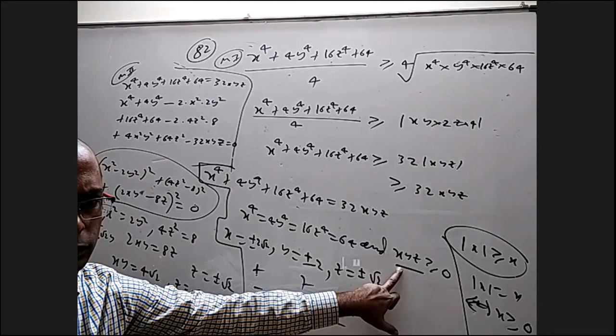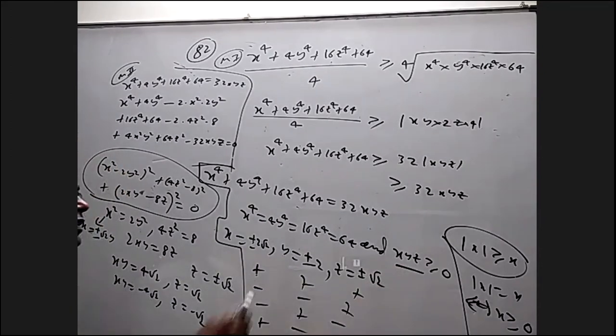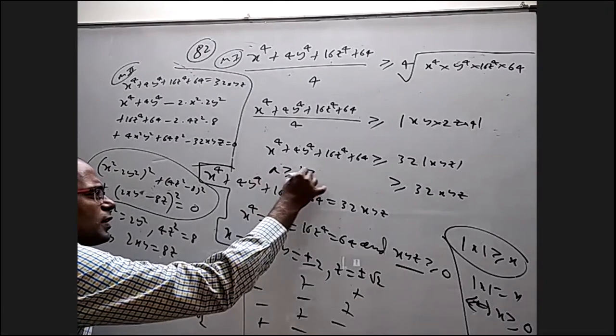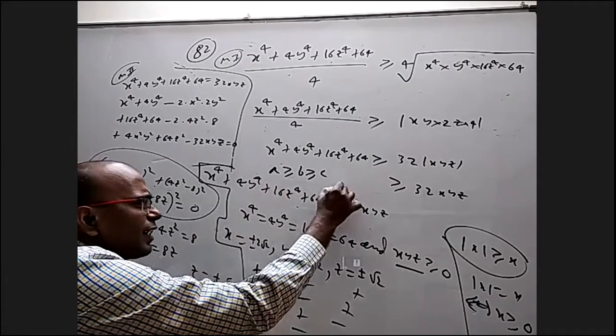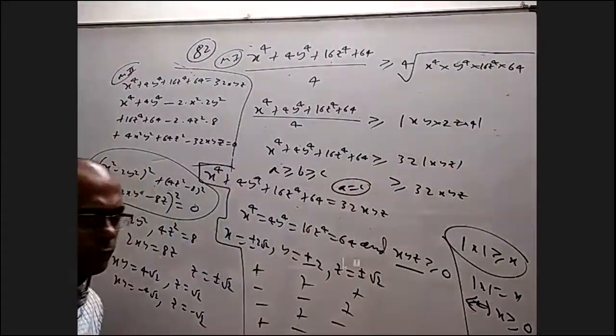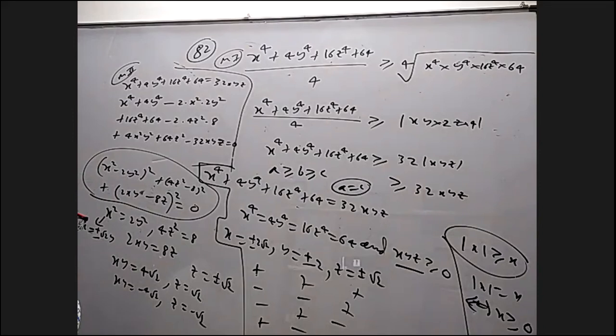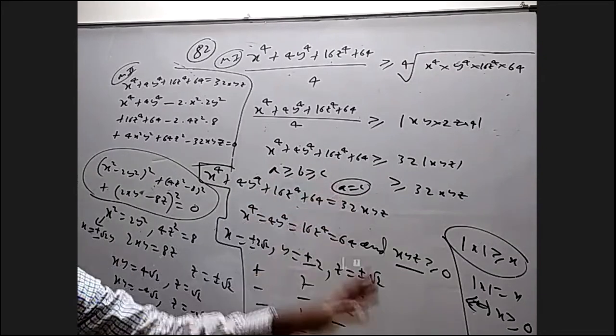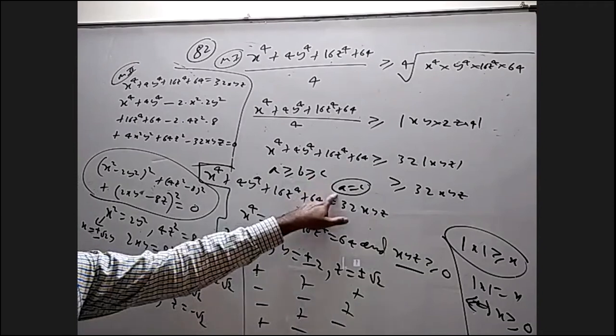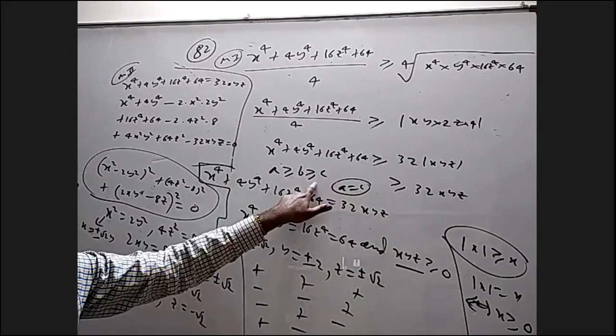Yes, sir. The thing is, let us say I proved a greater than or equal to b greater than or equal to c. If somebody asks, when will a equal c happen? What will you say? a should be equal to b and b should be equal to c. Then only it will happen, right? If a is greater than b and b equals c, then a will also be greater than c, never equal. So if you want a and c to be equal, equality should hold both here and here.